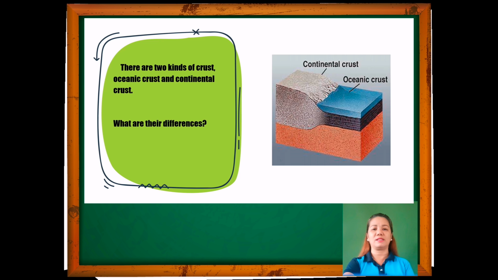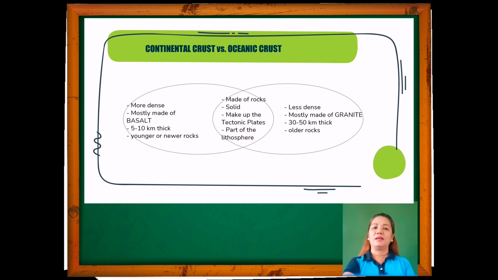What are their differences? Here are the differences between the two. The oceanic crust is denser, made mostly of basalt. The thickness is 5 to 10 kilometers and mostly composed of younger or newer rocks. The continental crust, however, is less dense, made mostly of granite rocks. The thickness is 30 to 50 kilometers and consists mostly of older rocks.